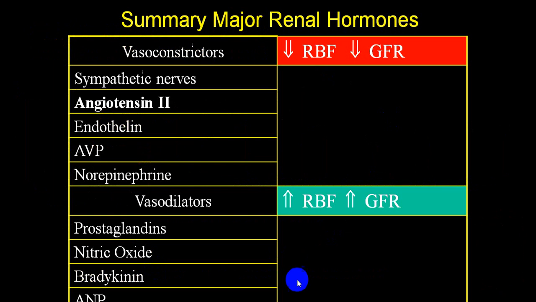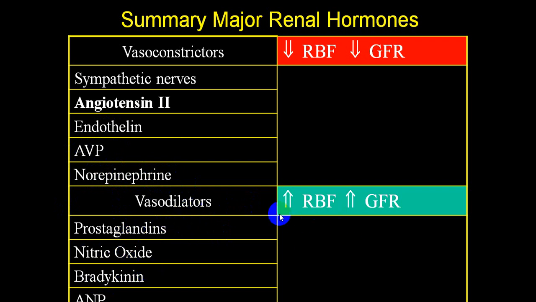Blood pressure regulation. Vasoconstriction will result in decreased blood flow and decreased GFR. This is done by sympathetic nerves, angiotensin 2, endothelin, AVP, which we call vasopressin, norepinephrine, and catecholamines. The vasodilatory effect is by prostaglandins, nitric oxide, bradykinin and ANP.